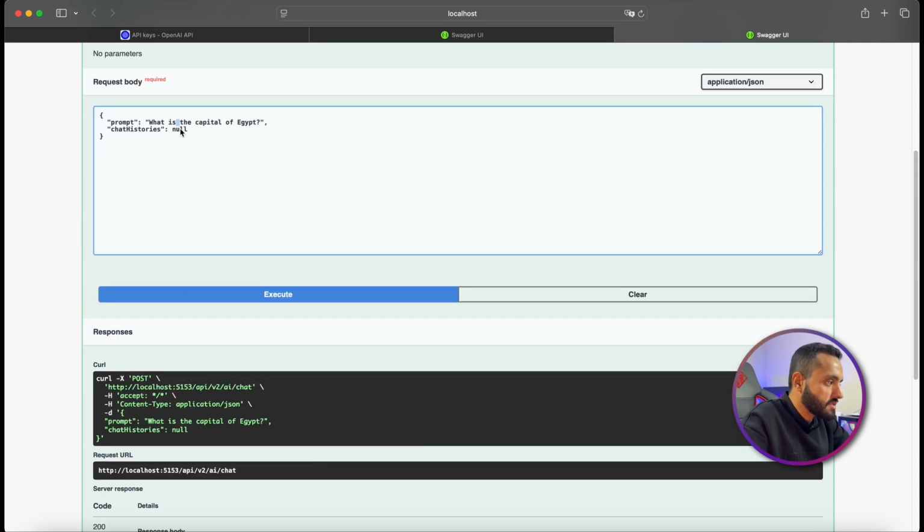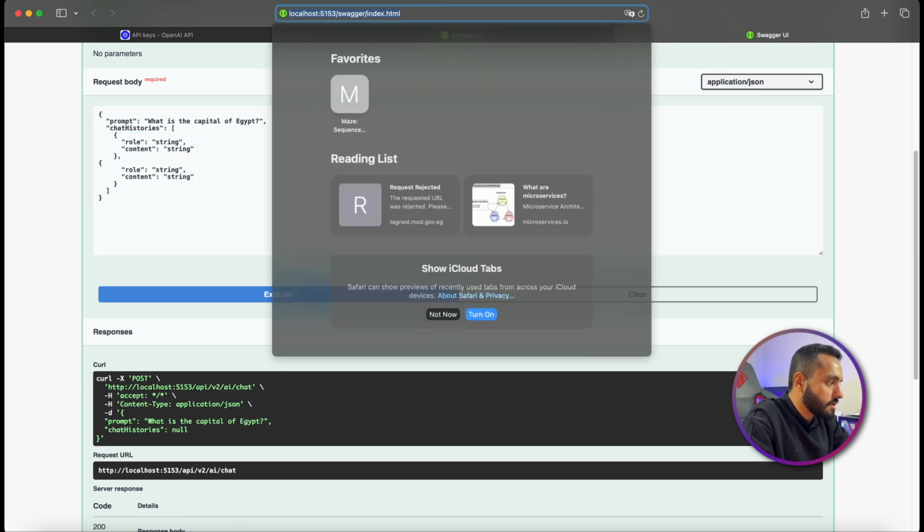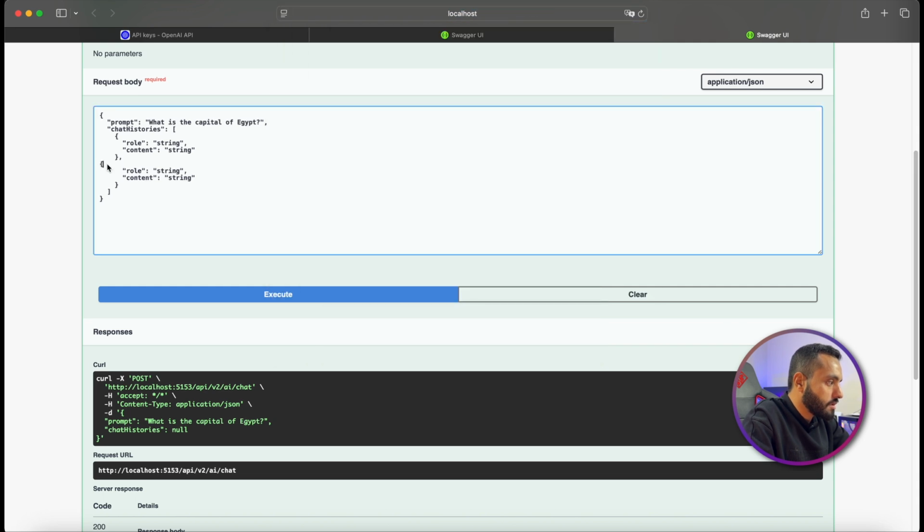Now, to keep the history, I will again replace this one with two things: the first question comes from the user role, and the assistant answer. So it will be two things. It will be like this, and I will add another one. Okay. The first question comes from the user, and the role is user.